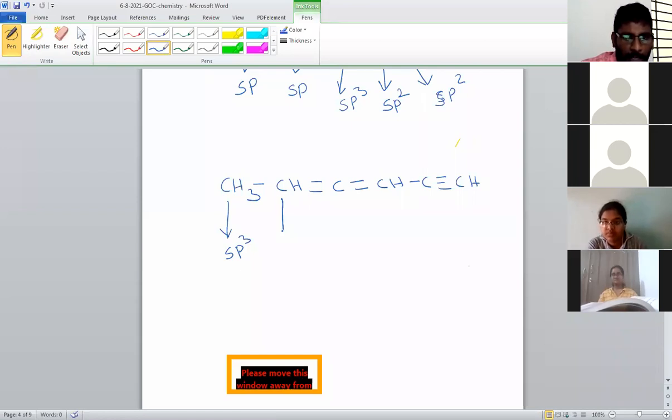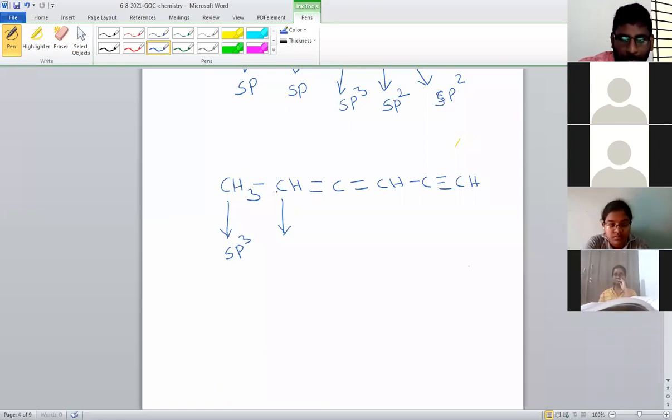Right. This is the second carbon. This carbon, hydrogen definitely single bond. But this side, this has single bond with carbon, and this side double bond. Which we prefer? So double bond we prefer in comparison with single bond. So this is a double bonded carbon atom. What is the hybridization? sp2. I think all are getting.